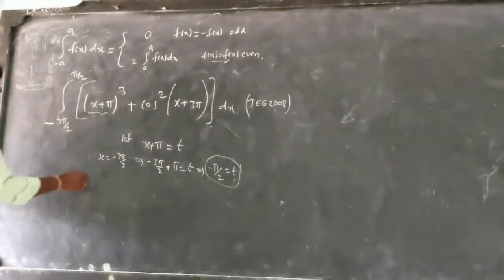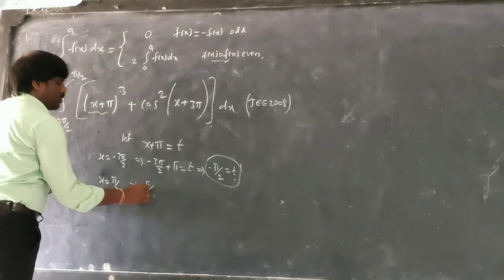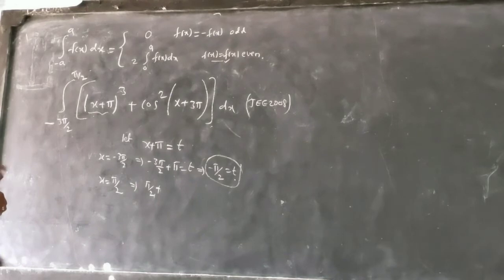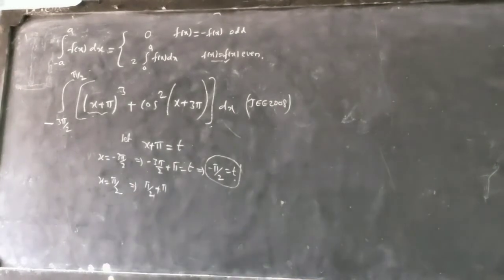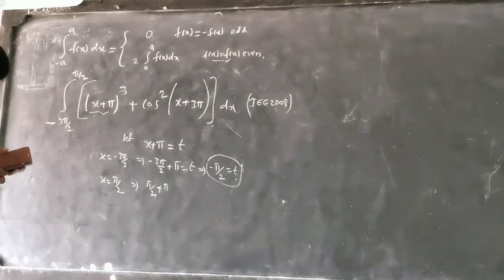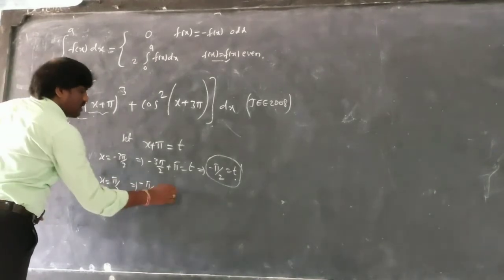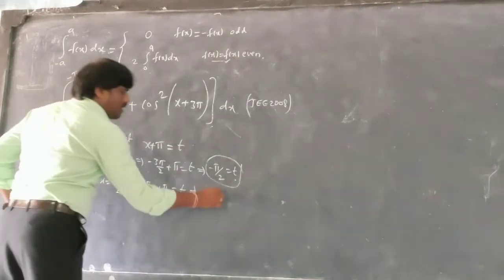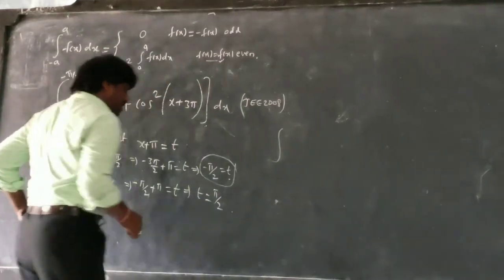Okay, let us go for the next one. If I take x equal to pi by 2, what do I get here? Pi by 2 plus pi, so I am going to get 3 pi by 2. Let me check the question once. I think I wrote something wrong. Okay, this is minus pi by 2, so minus to minus. This implies t is equal to pi minus pi by 2, which is plus pi by 2. So now it changes. Now what can you write for the integration?